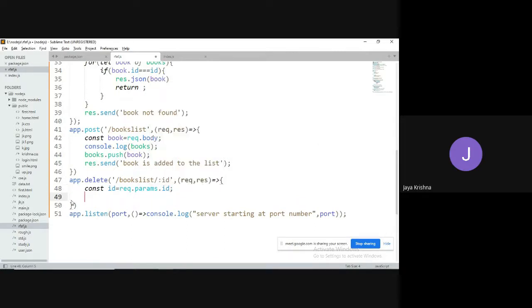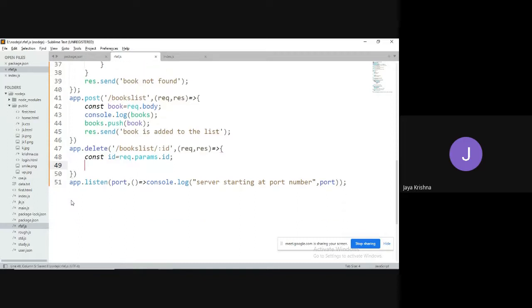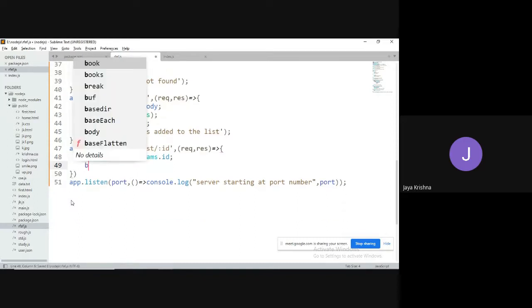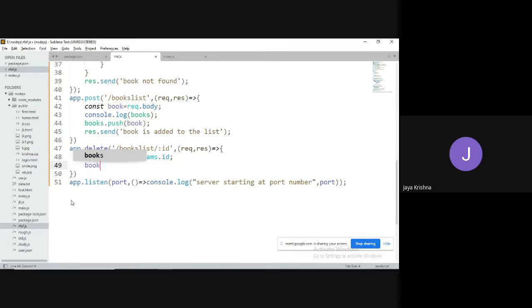Now what we can do, guys, you know the filter method, right? While explaining arrays, I took the filter method.